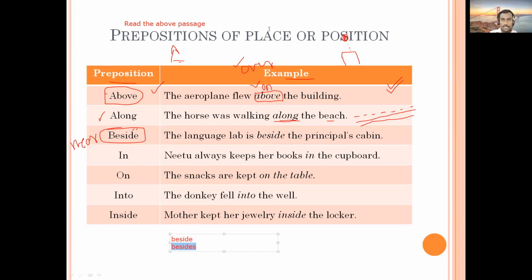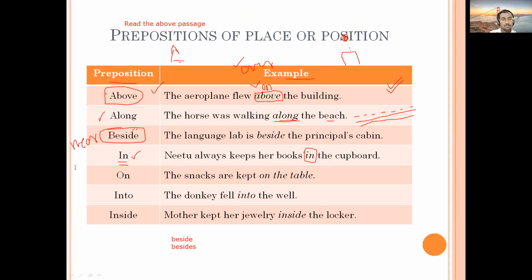Then we'll go to the next preposition, which is 'in'. Let's try to understand: she keeps her books in the cupboard. What I was talking about was place and time. So here, in the cupboard, 'in' refers to place or time.